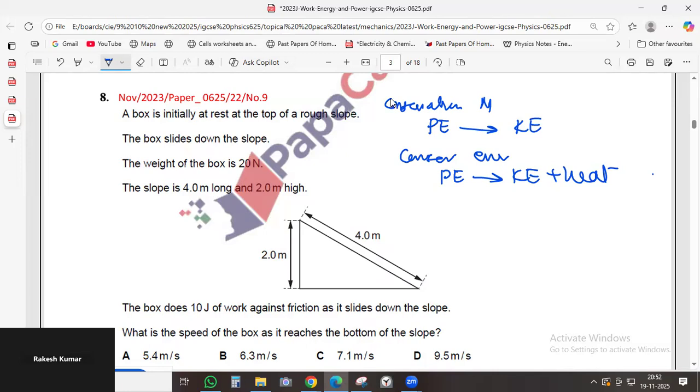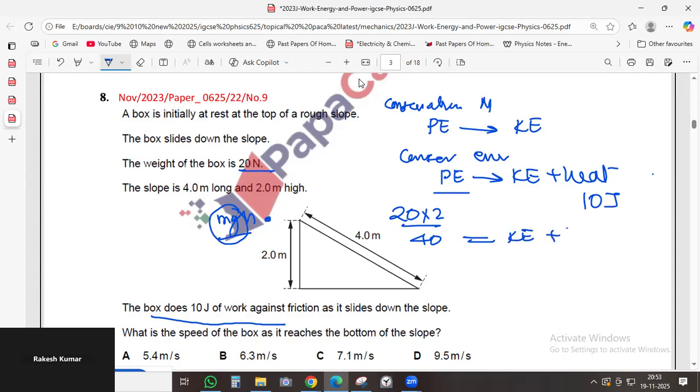So now there is friction. He says, and he specifies, 20 joule of work. So this is given here, okay? Now the potential energy. The potential energy is what? It's mgh. So what is mg? mg is given to be 20. So 20 into height of 2 meters is how much? 40, right? So that means 40 is equal to kinetic energy plus 10. So that means kinetic energy is 30.